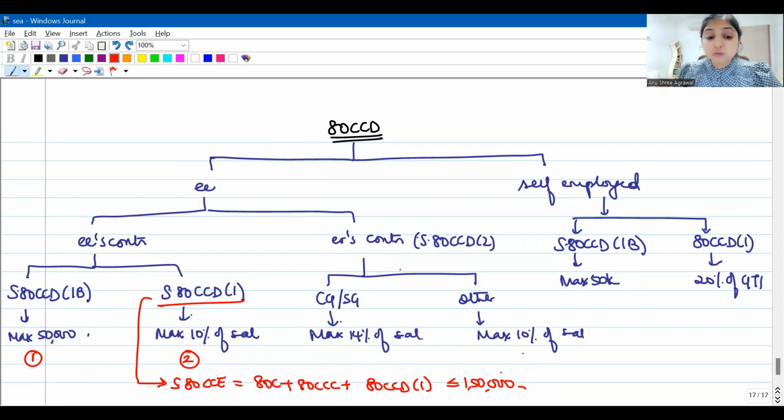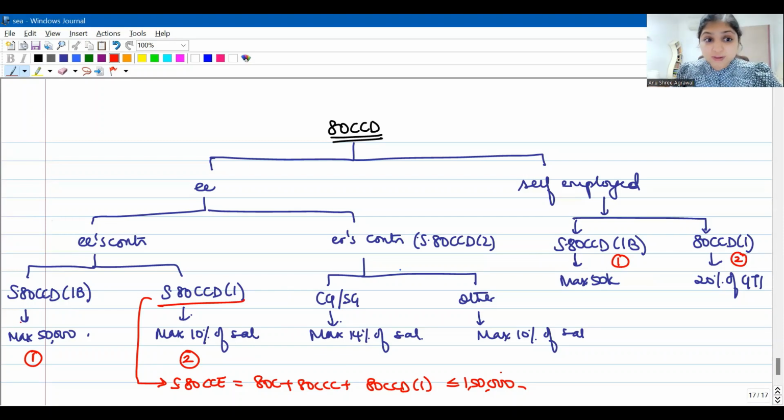And if this 1,50,000 limit gets utilized over here, then the limit which will be left over for 80C and 80CCC will be even lesser. So that is why, because this 1,50,000 has to be shared between 3 sections, it is better that you utilize subsection 1b first and then you go to subsection 1. So whether or not self-employed, you always give priority to subsection 1b first, and only after utilizing 1b do you go to subsection 1.